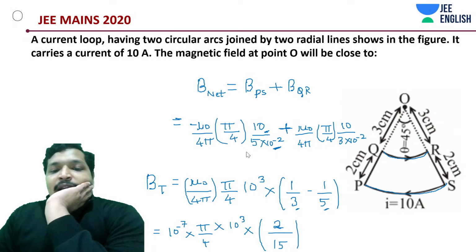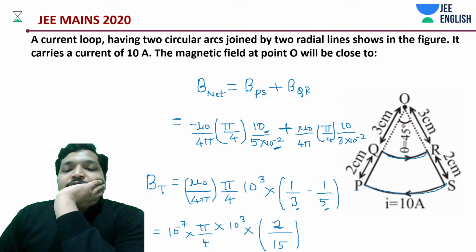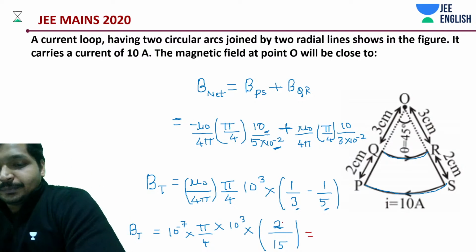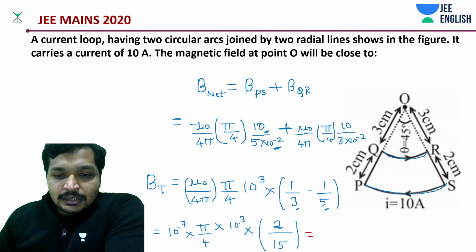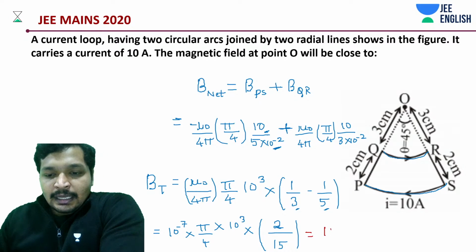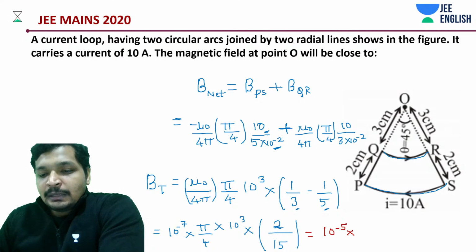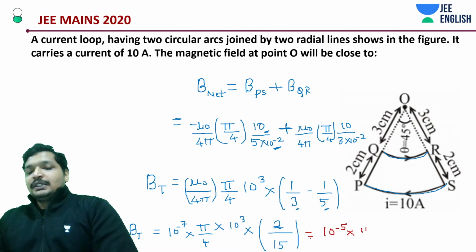Now let's do the calculation, the ultimate calculation that we have been waiting for. Can I write this as 10 to the power minus 5 and keep the rest aside? We don't even have a next page, so we have to sort it out here.